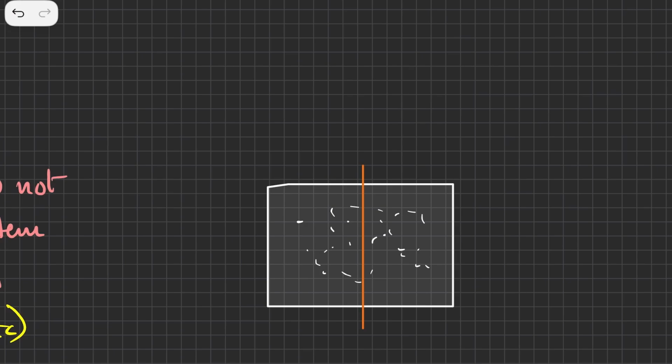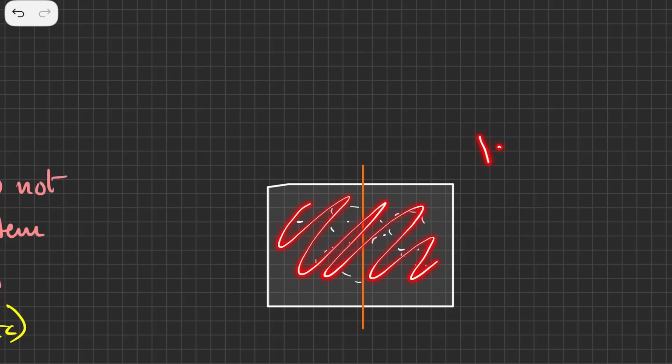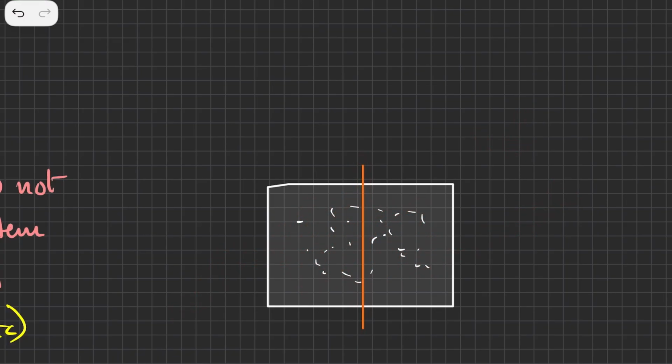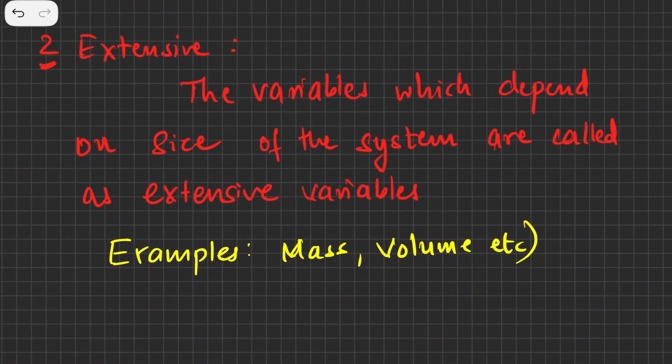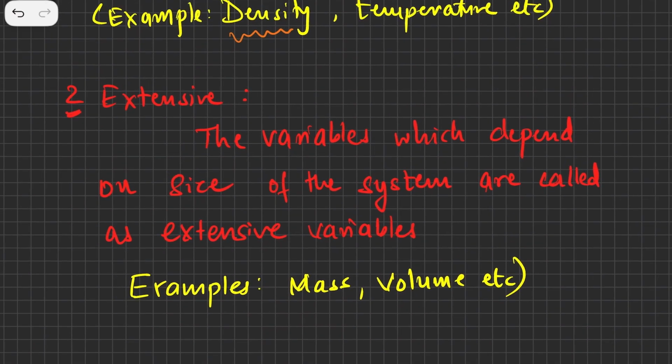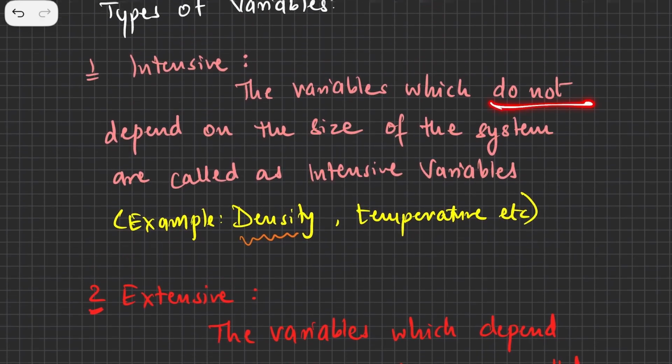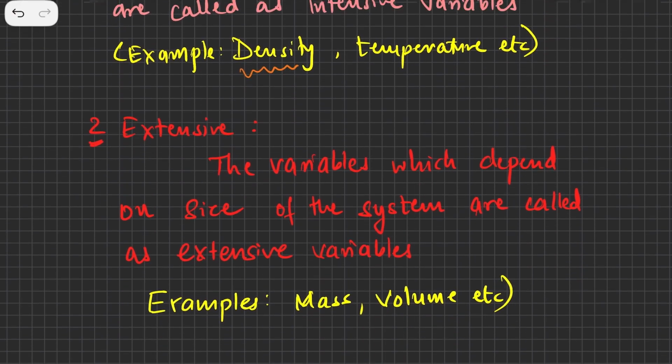However, let's say volume: the entire volume, if it was 1 meter cube, now because there is a partition, you will have 0.5 meter cube here and 0.5 meter cube here. So the volume depends on the size of the system. That's why volume is an extensive variable, and mass is also an extensive variable. Any variable which depends on size is extensive, and any variable which does not depend on size is intensive. So this is all about variables.